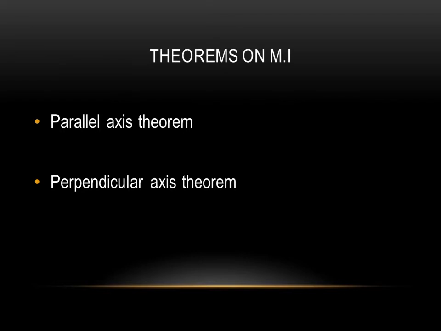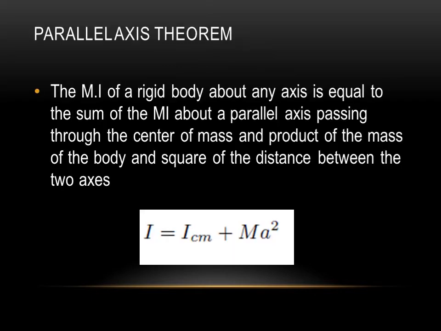Now let us see some of the major theorems on moment of inertia. There are two theorems. They are very useful when we are calculating the moment of inertia of various geometrical shapes. The first one is the parallel axis theorem. The second one is the perpendicular axis theorem. We will try to define and then prove the parallel axis and perpendicular axis theorems.